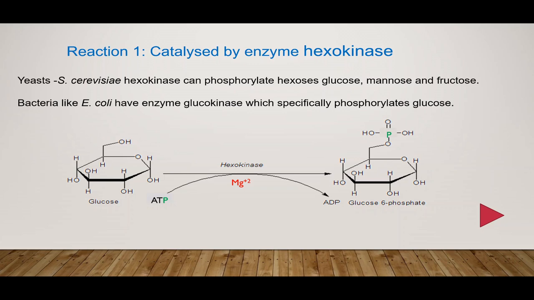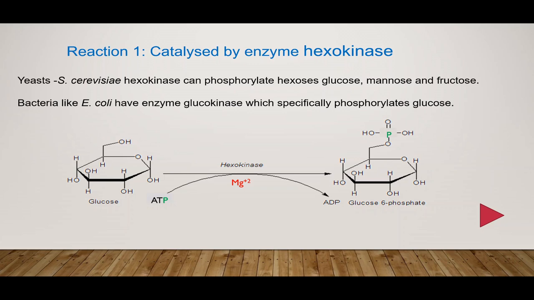The enzyme can phosphorylate glucose at the 6th position and converts glucose to glucose 6-phosphate. Enzyme uses ATP as donor of phosphoryl group, and ATP is converted to ADP. The reaction requires presence of magnesium ions.